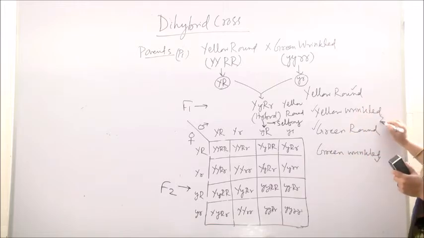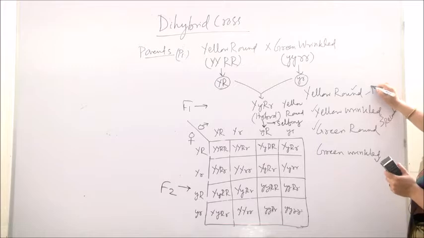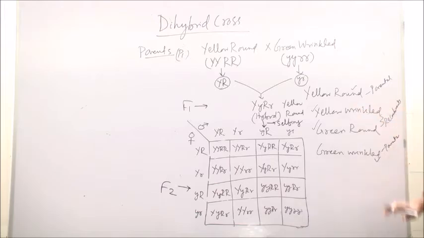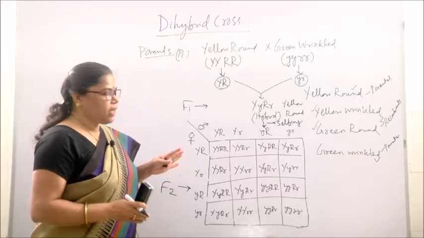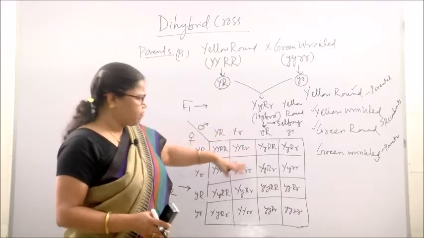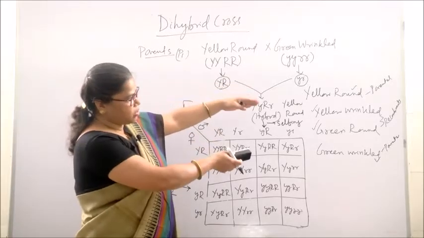So, these 2 are known as the new combinations or the recombinants, and these are the parental combinations. This is one parental, this is also one parental, and these are the 2 new combinations. These 2 new combinations are possible because these gametes are randomly fertilized. That is why these types of combination are seen.